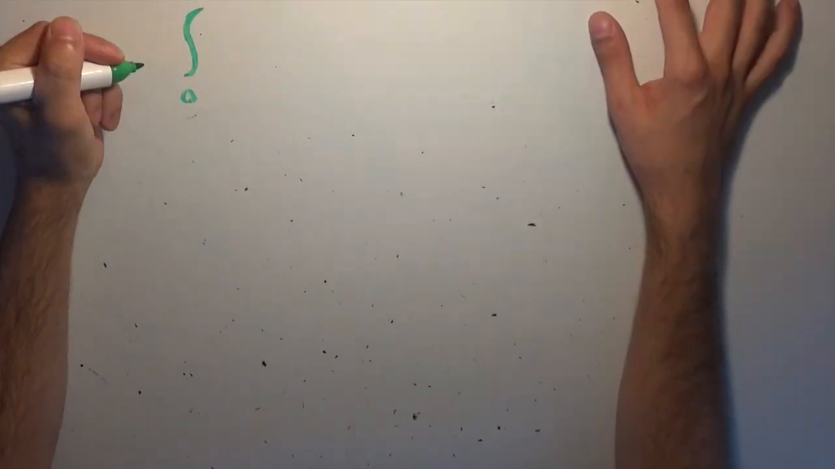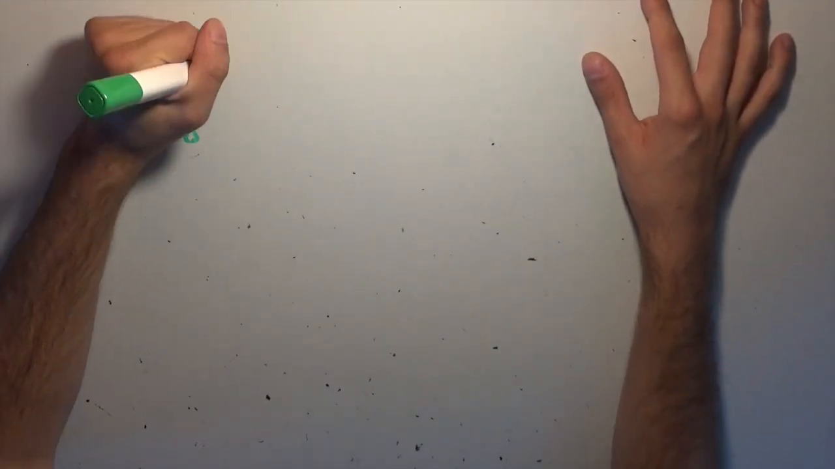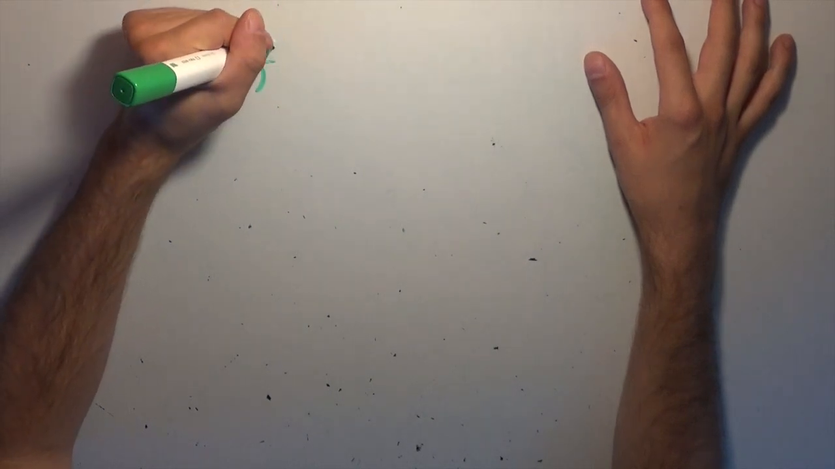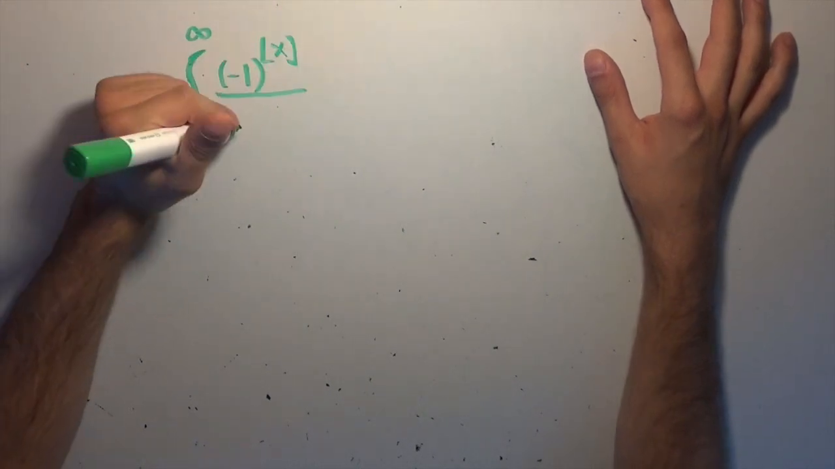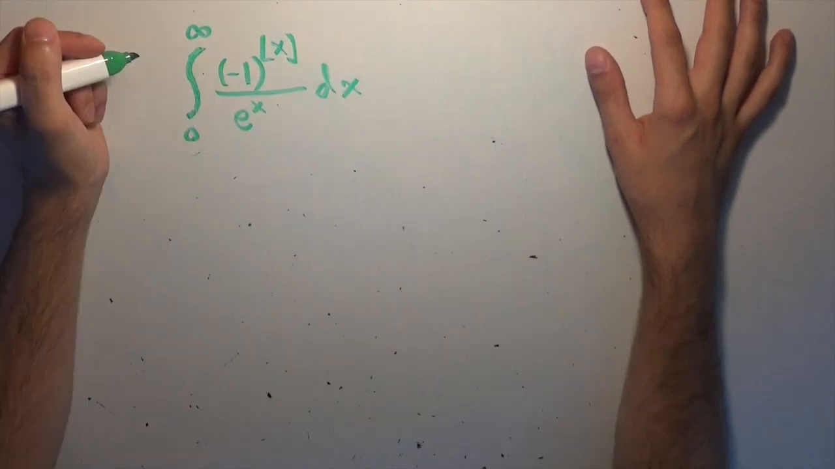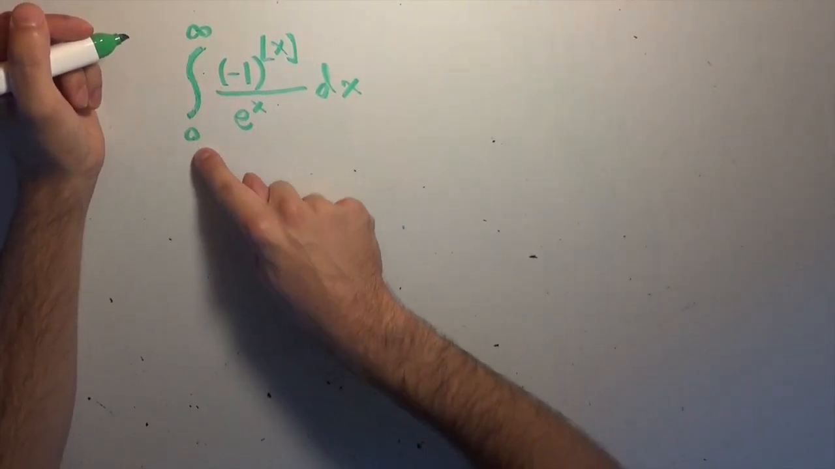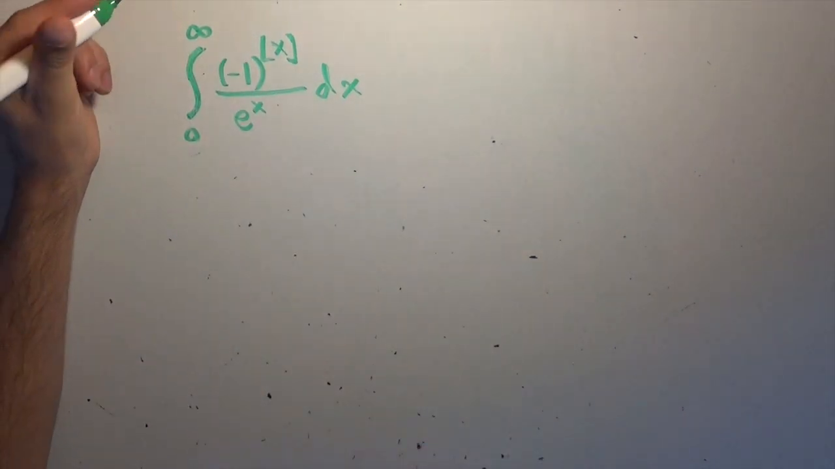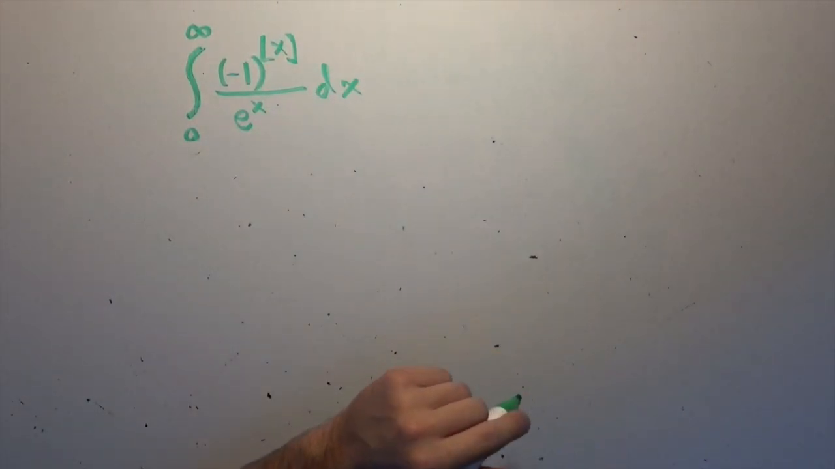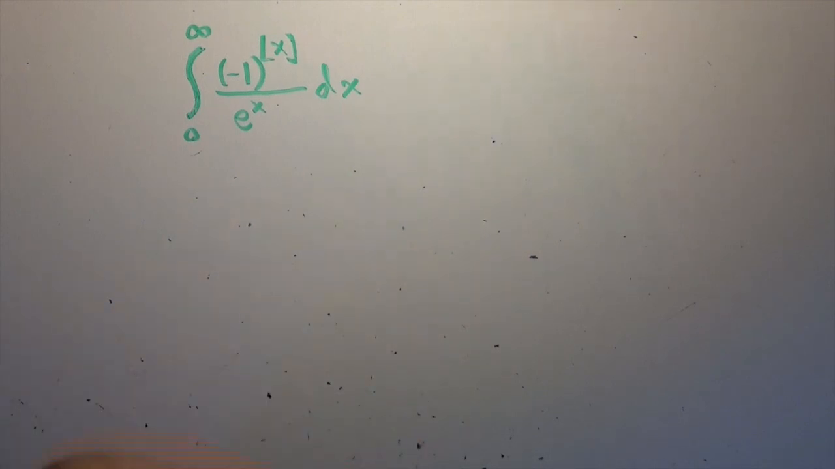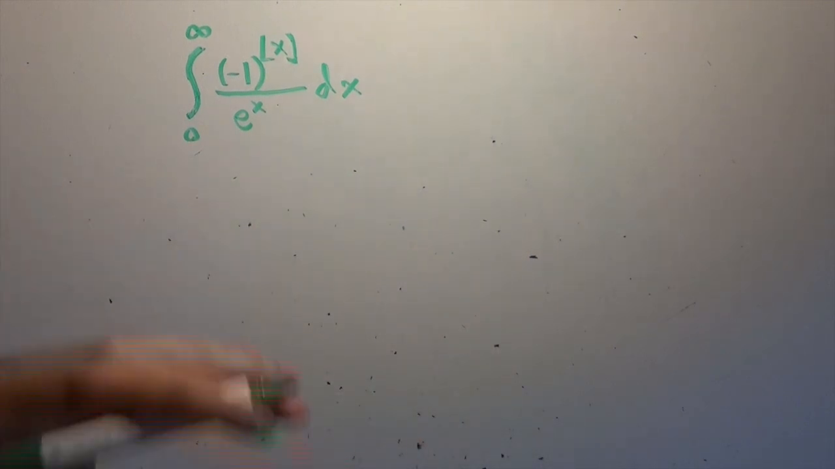We're going to do the integral from 0 to infinity of negative 1 to the floor of x divided by e to the x. Of course, we're going to do the same exact tactic where we break this up into a sum of the integer interval integrals. I love calling it that. Integer interval integrals.